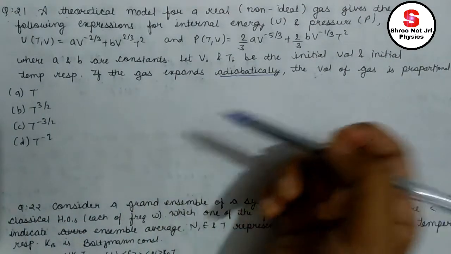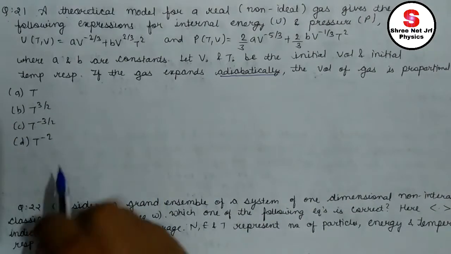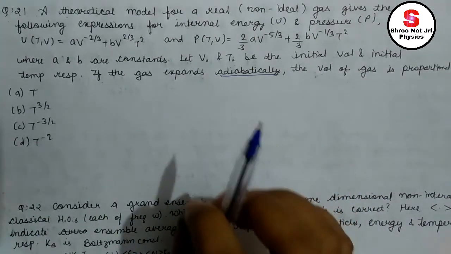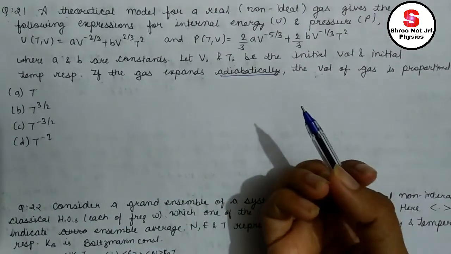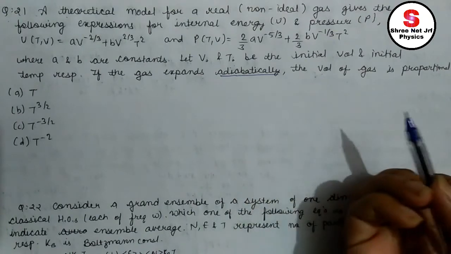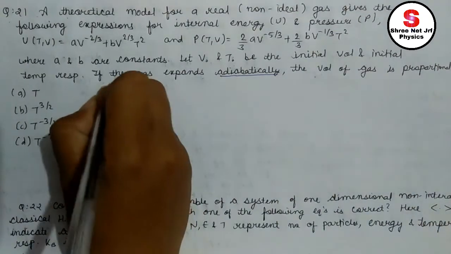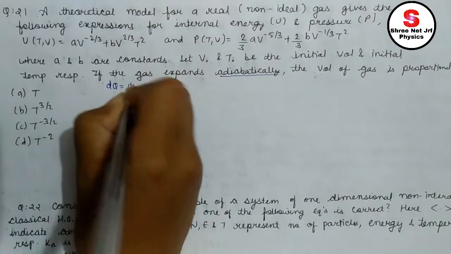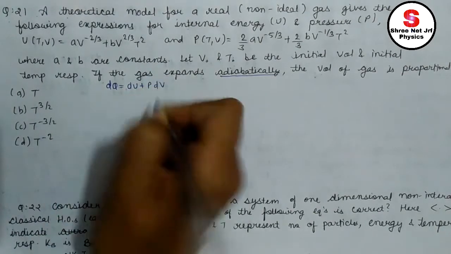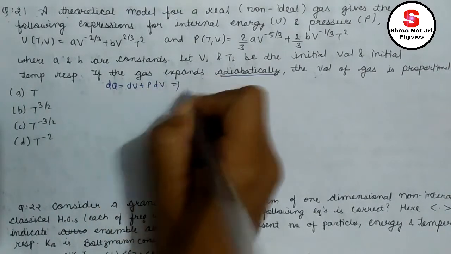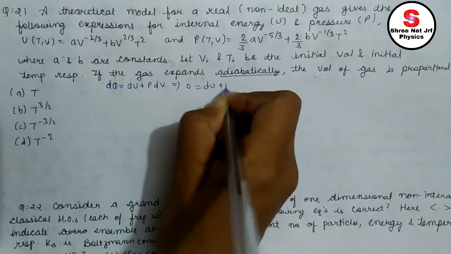Okay, we need to find the dependency of volume on the temperature. We are given that the process is adiabatic. For an adiabatic process, we know dq is equal to what? 0. There is no heat exchange. Using the first law of thermodynamics, I can easily write dq equals du plus pdv. That means dq equals 0 equals du plus pdv.